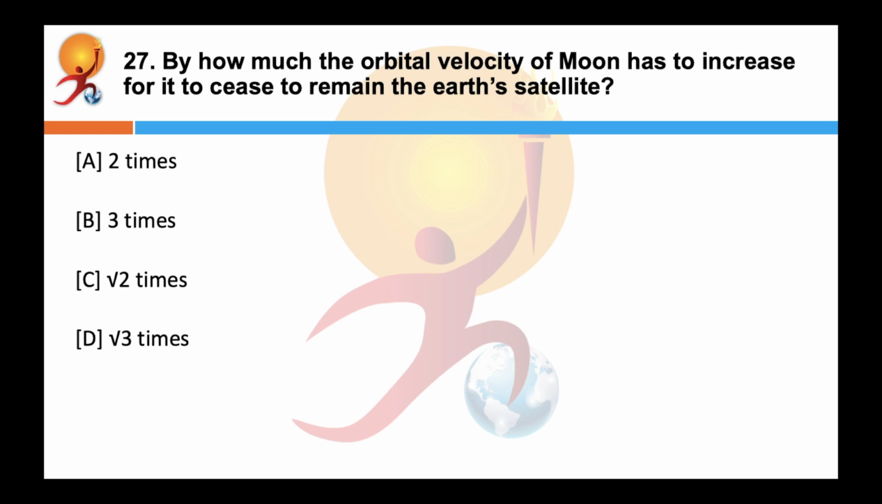By how much the orbital velocity of Moon has to increase for it to cease to remain the Earth's satellite? Correct answer is C, root 2 times. We have already seen this in our previous question.